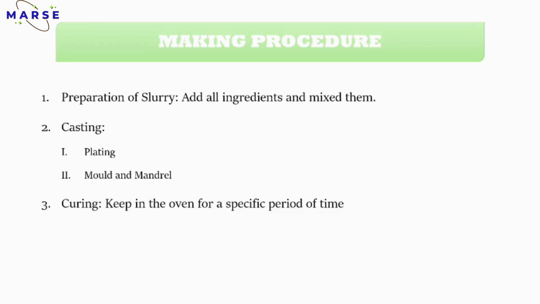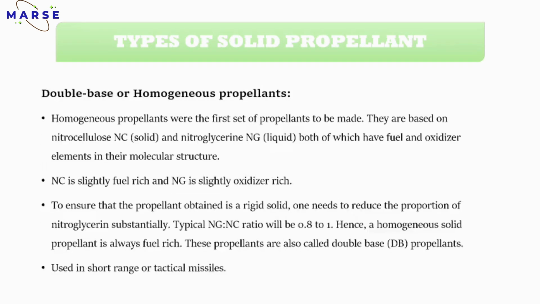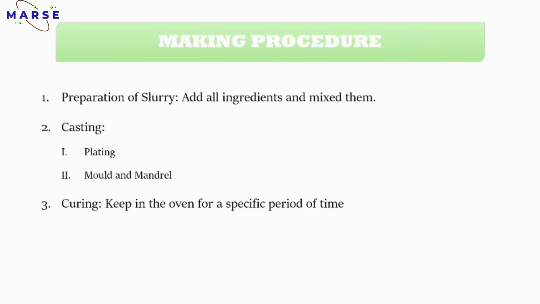The first one, plating of propellant grain, is used for checking the burn rate. The second casting is an actual propellant grain, like this. So this is an actual propellant grain.